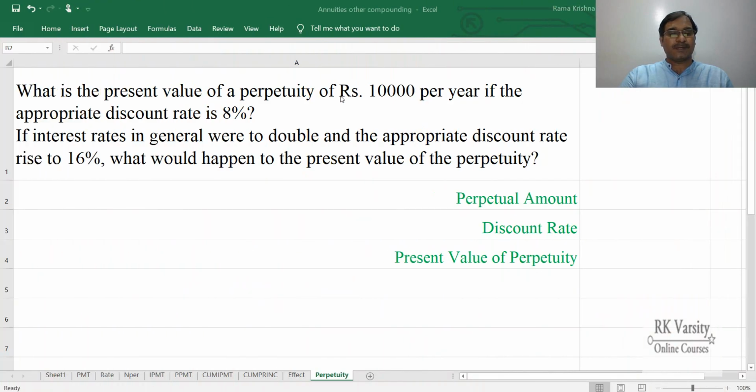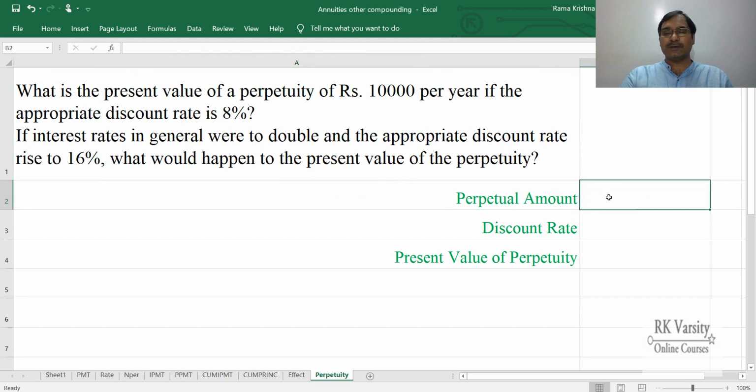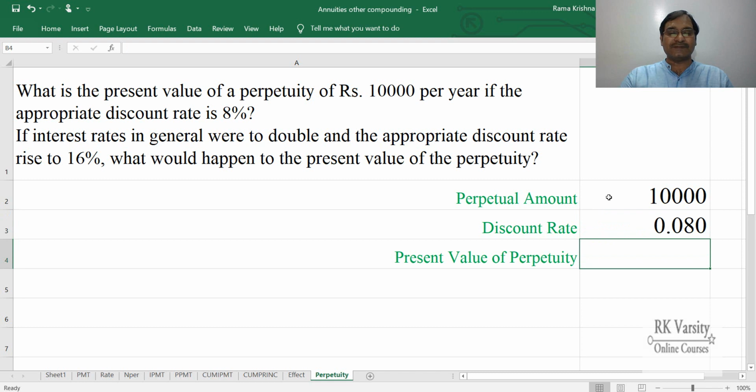Here is an example of a perpetuity. Assuming that you hold a piece of land which you give on a lease, and every year you receive rupees 10,000 on this land, and your appropriate discount rate, or your cost of capital, or you can say your required rate on this is 8%, that means 0.08. Then what is the value of this perpetuity? In the sense, what is the present value of this perpetuity?